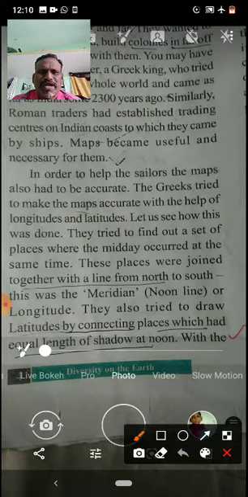They tried to find out a set of places where the midday occurred at the same time.